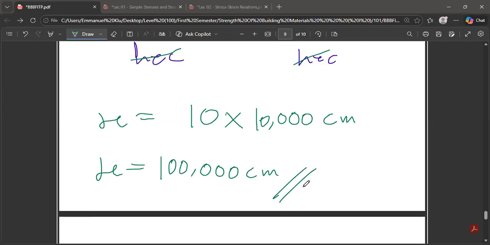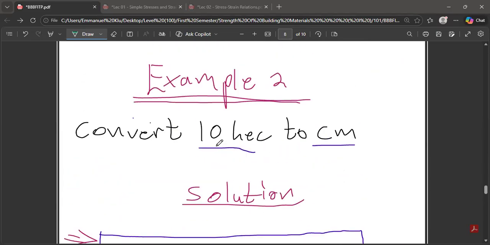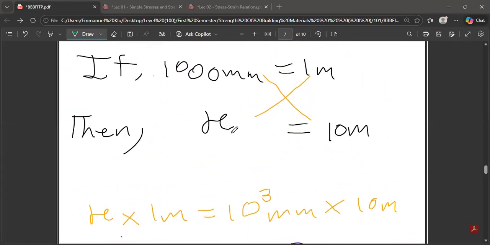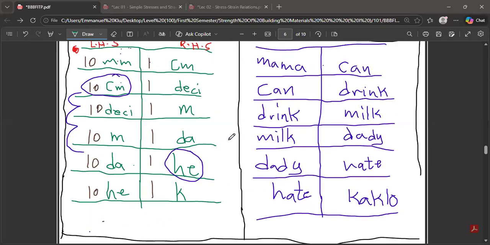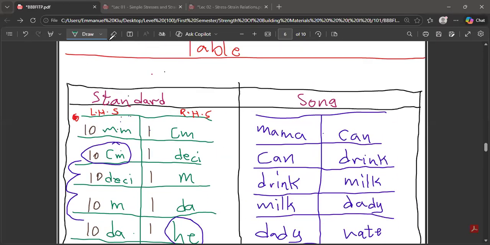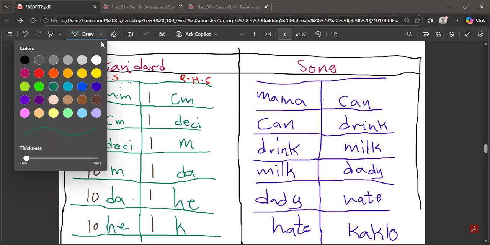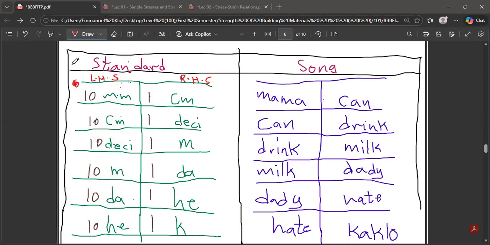So you see, as simple as that. If you like, punch the whole of this into AI. Ask AI this same question: convert 10 hectares to centimeters, and see the answer it will give you. It is the same thing. But to be able to do whatever artificial intelligence is doing, you have to understand this table, in the examination. So I urge you: hard training, easy battle. Learn the hard way so that on the battlefield, whilst others are struggling, you are just smiling. Do you understand me? All right.